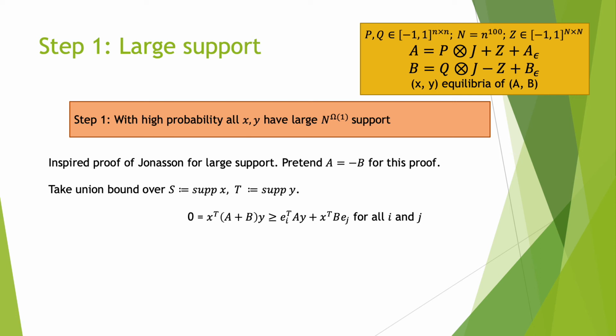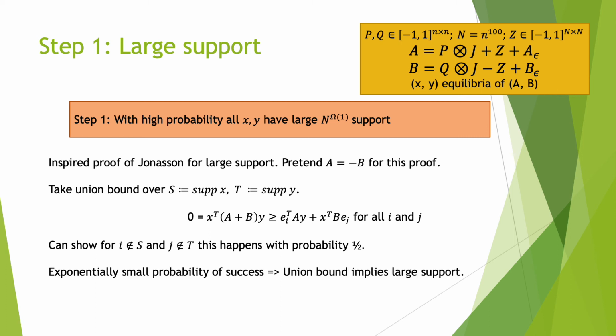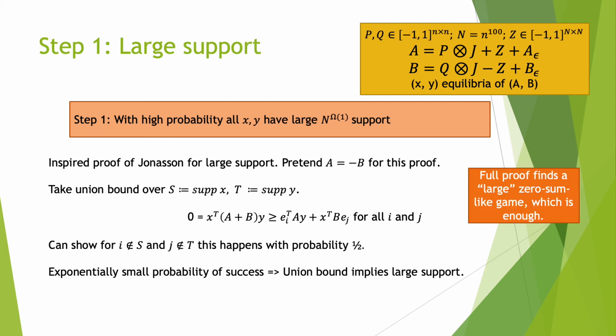Notice that 0 is equal to x transpose (A plus B) y, because it's a zero-sum game, is at least e_i transpose A y plus x transpose B e_j for all i and j. But if i is not in S and j is not in T, this can only happen with probability 1/2 just because of random choices. Thus, there's only an exponentially small chance this S and T will actually work. And because of that, the union bound implies large support with high probability. The full proof is very similar. You just find a large zero-sum-like game within A and B.